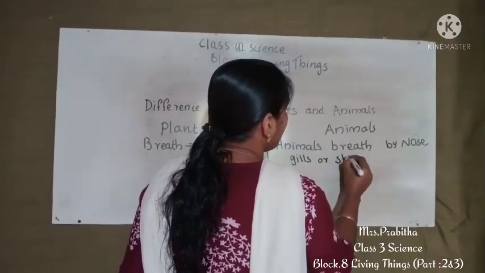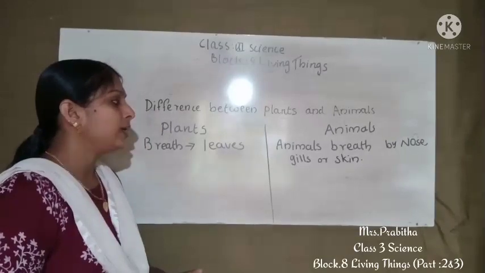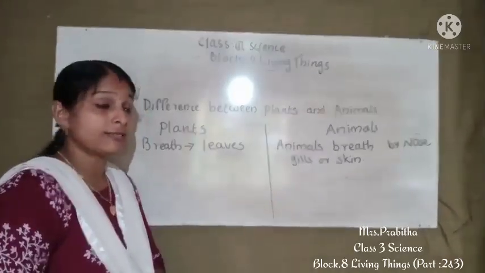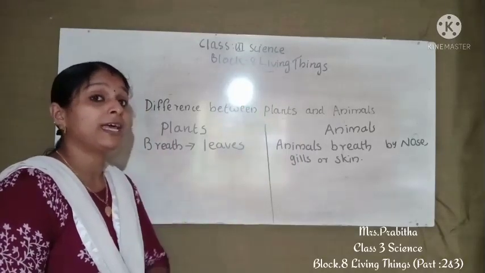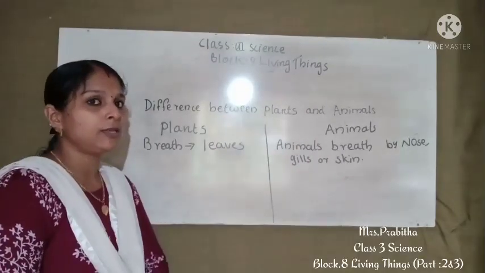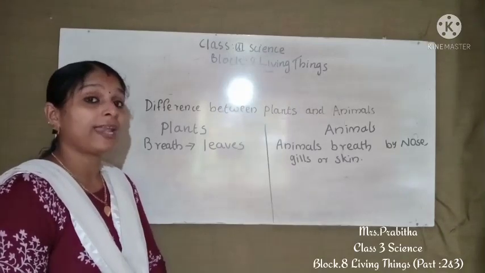Different animals breathe through different parts of their body. Animals like fish breathe through their gills, and we humans and some other animals breathe by our nose, and some animals breathe by their skin also. For example, a frog. That is why it can live on both land and water.